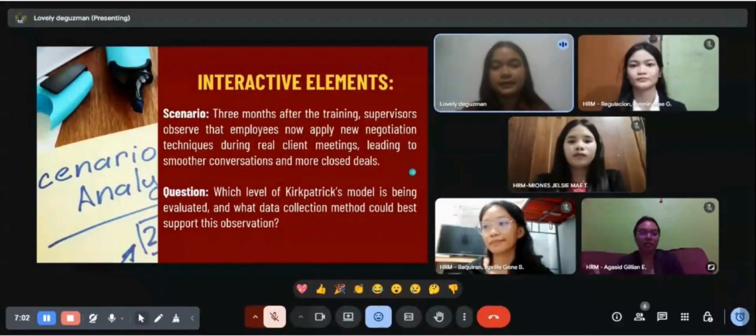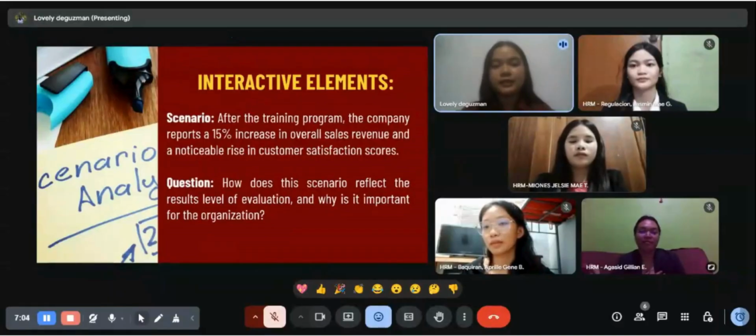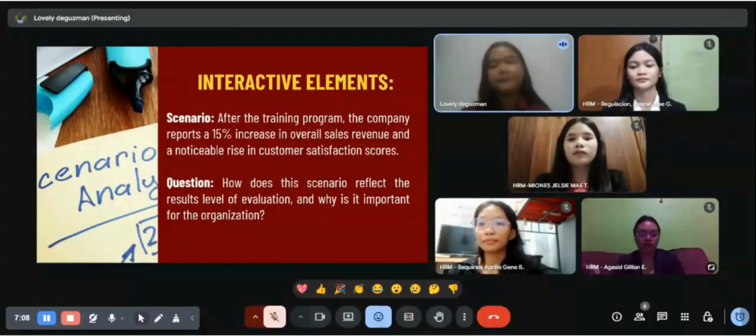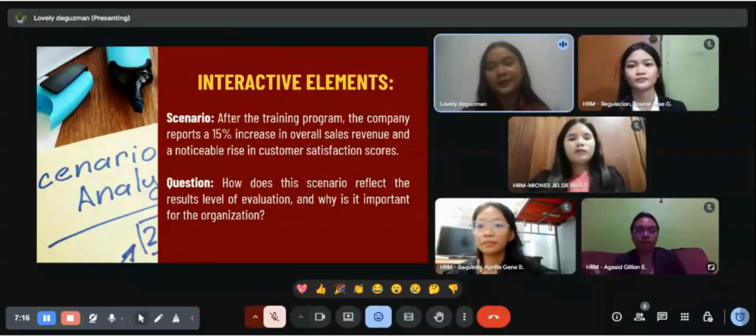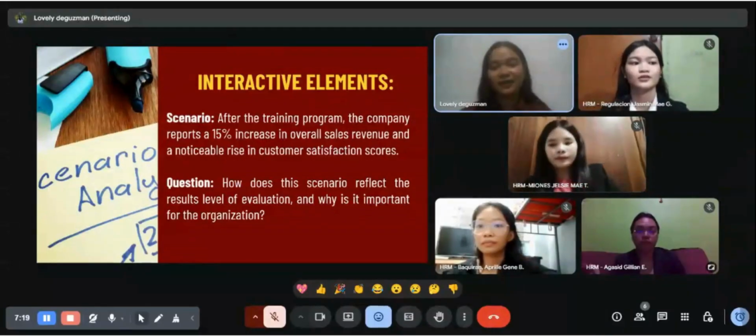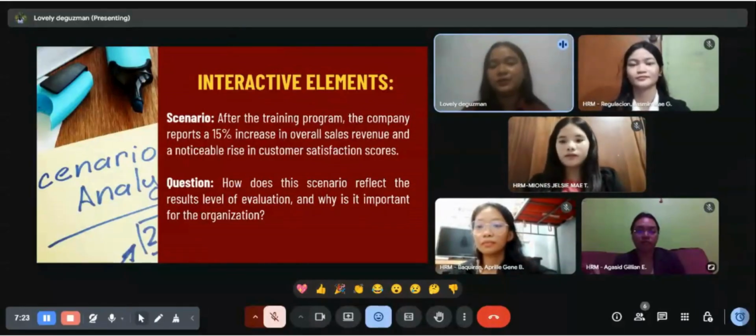Next scenario is after the training program, the company reports a 15% increase in overall sales revenue and a noticeable raise in customer satisfaction score.